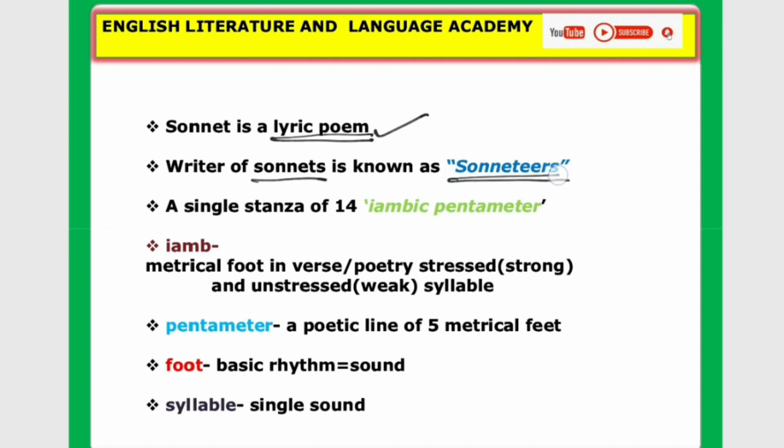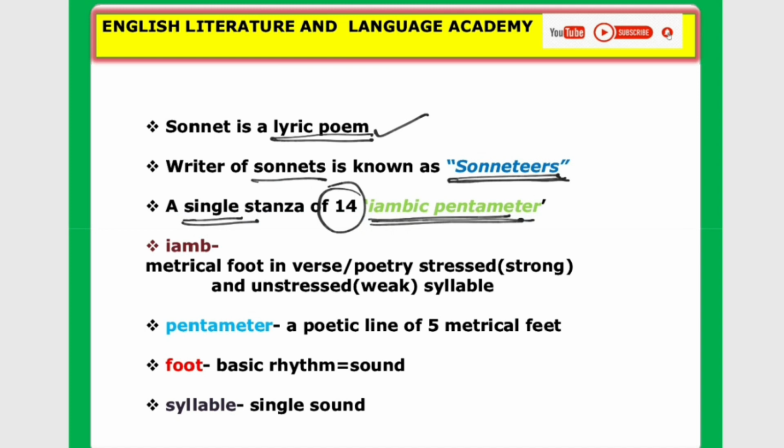Look at the word sonneteers; the spelling is very important, because sometimes they ask the spelling of the particular word in exams. A single stanza of 14 iambic pentameter lines.